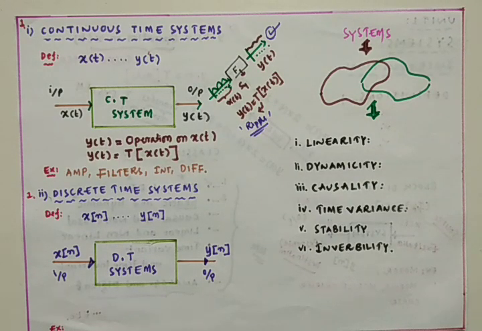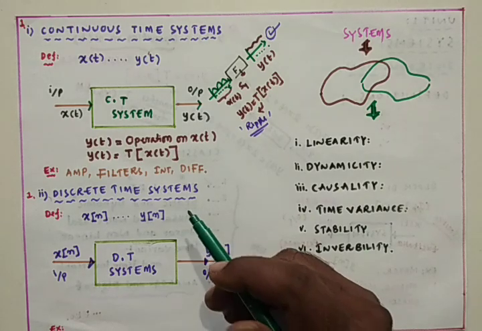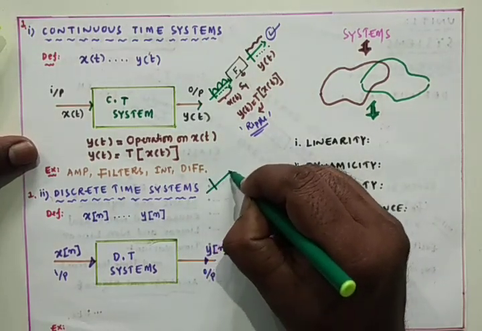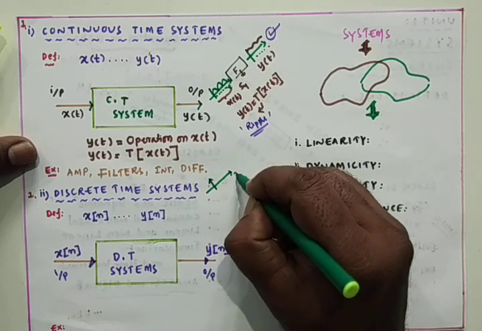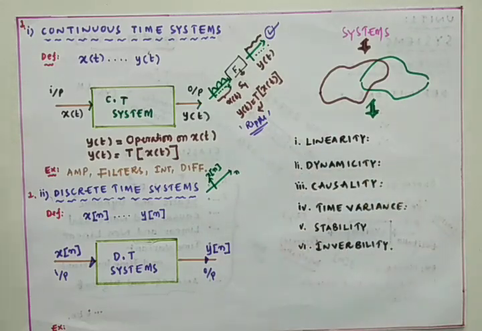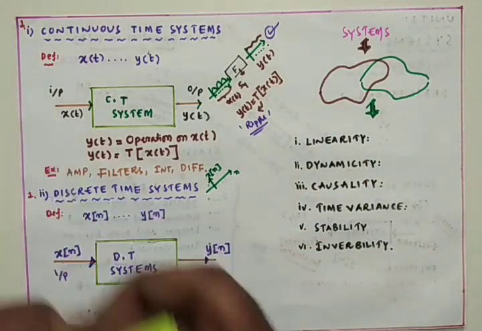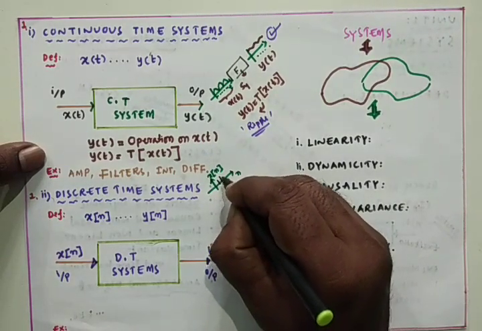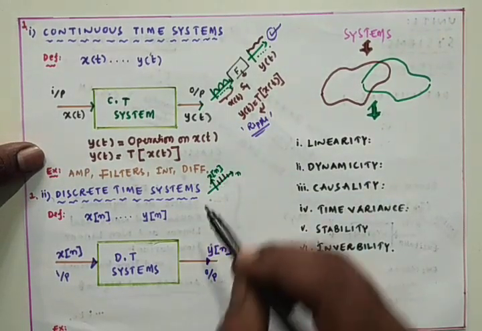And if you have doubts about discrete time signals, I am giving an example. This is n, and this is x of n. We know that n must be represented on the x-axis and x of n on the y-axis. This is a discrete time signal. See this one?